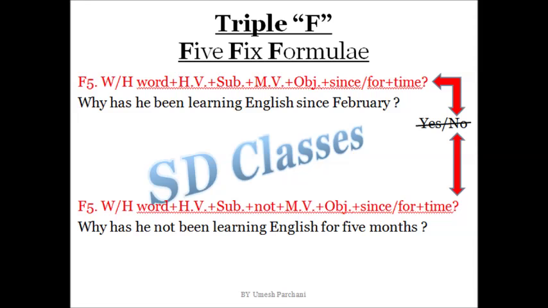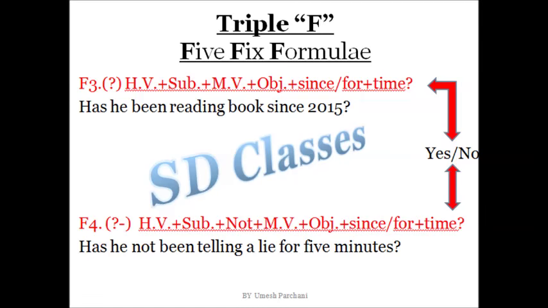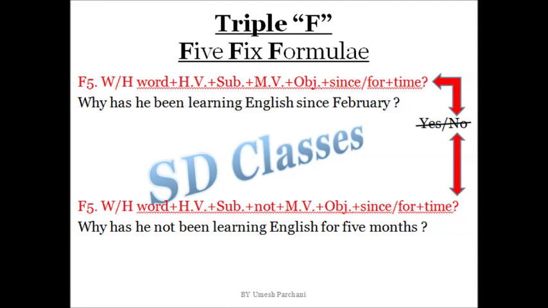F5, the same it is, only I am adding not here. So WH word plus helping verb plus subject plus not plus main verb plus object plus since or for plus time and question mark. So why has he not been learning English for 5 months? Again, I just want to remind you, F3, F4 are for those types of questions whose answer can be given in yes or no. F5 is only for those whose answer cannot be given in yes or no.